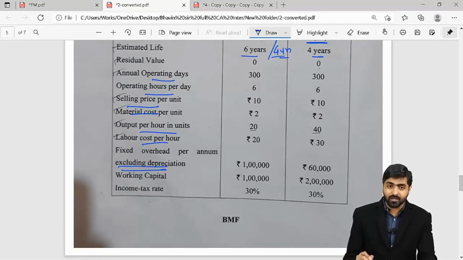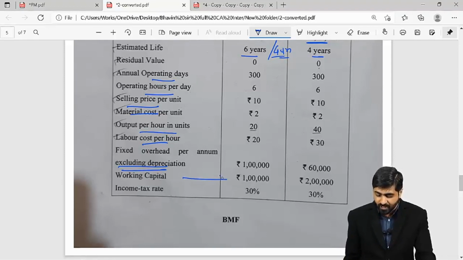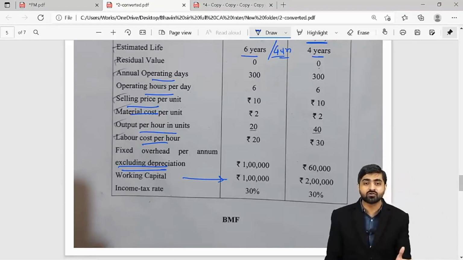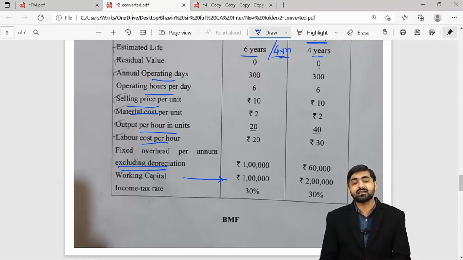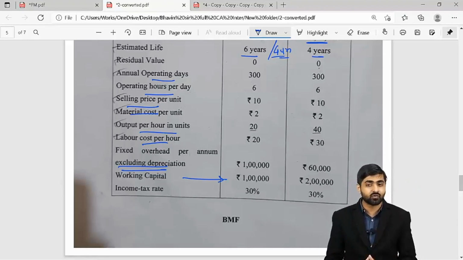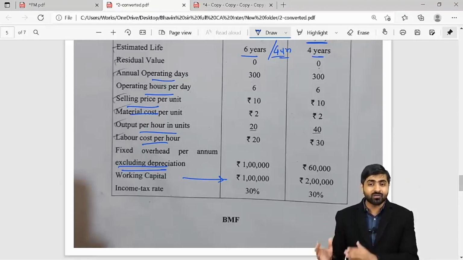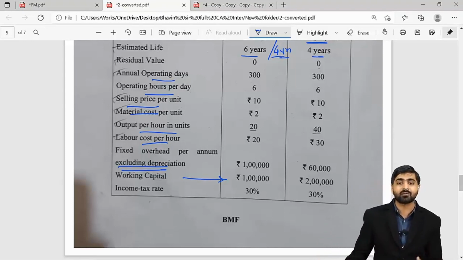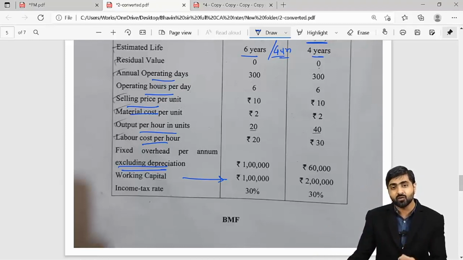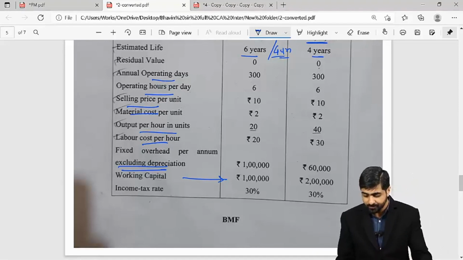So we have to calculate the depreciation, and also there is working capital. Now this is something new. Working capital was not there in our particular question, but while considering the present value of the cash outflows, you have to make sure that this investment in incremental working capital should also be taken into consideration. So in the new machine, you are now going to spend 2 lakh rupees. In the existing machine, the working capital amount is rupees 1 lakh. So additionally 1 lakh rupees of working capital will be required as on today.